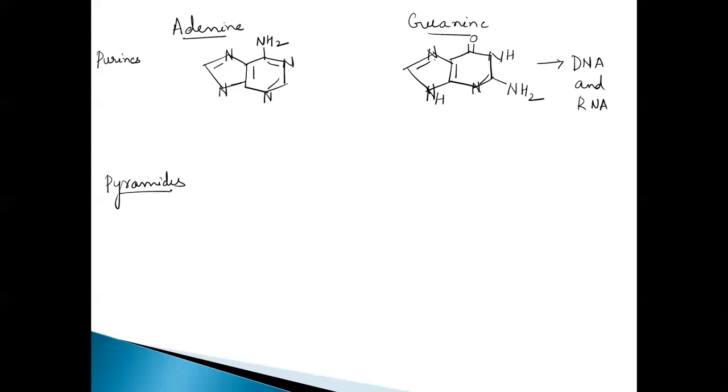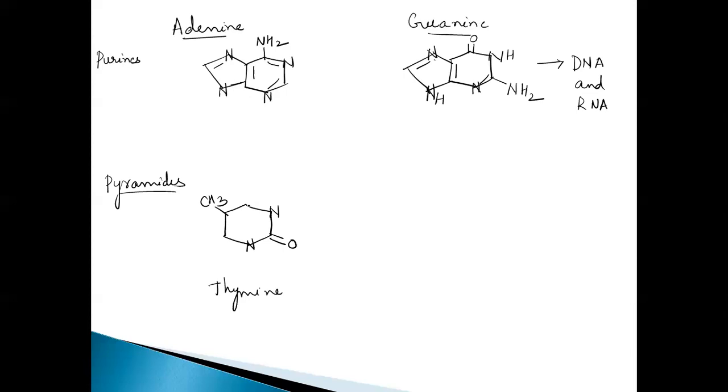So I'll write the structure of pyrimidine. Pyrimidine is a 6-membered ring with nitrogens, right? 2 nitrogens here. And here we find C double bond O, and here it is CH3, right? This is thymine. This is the pyrimidine base which we find in DNA, thymine and cytosine. So this is the structure of thymine here.